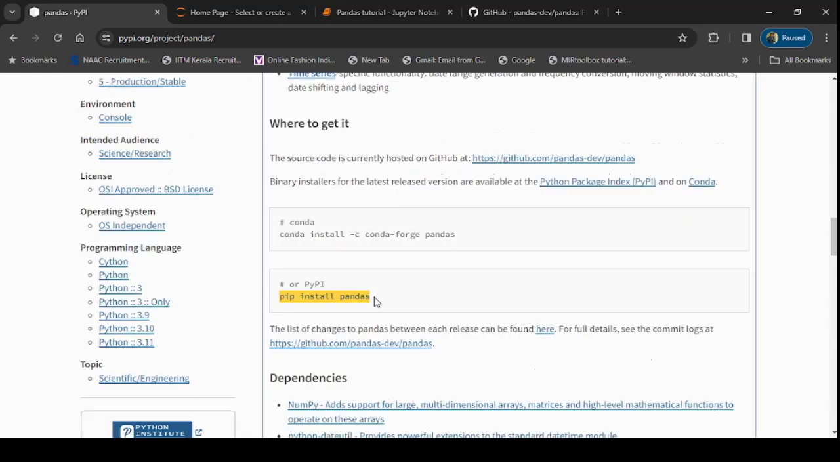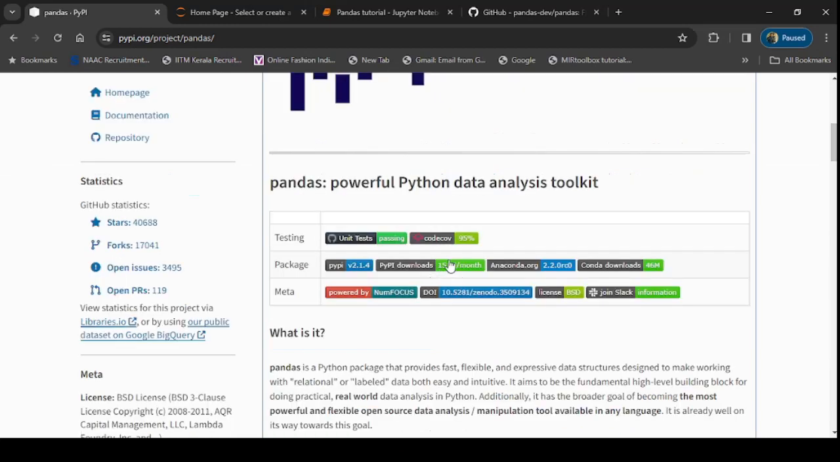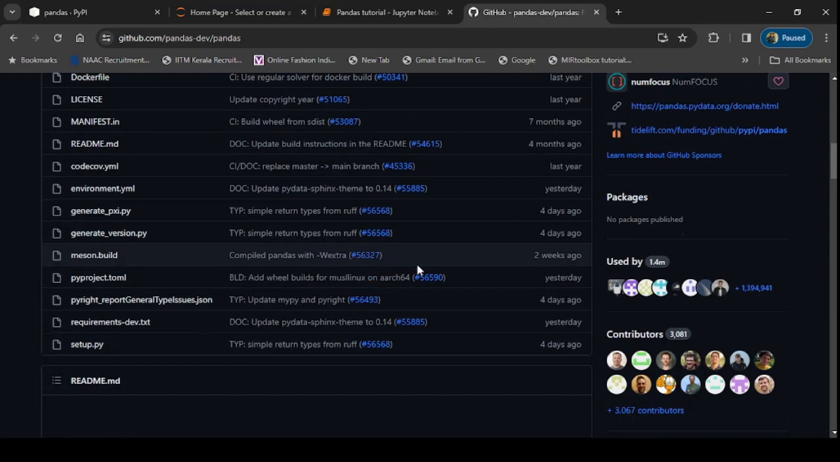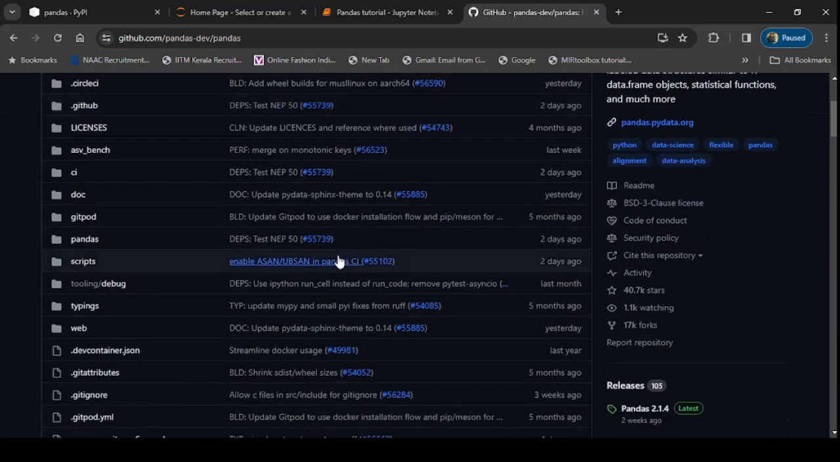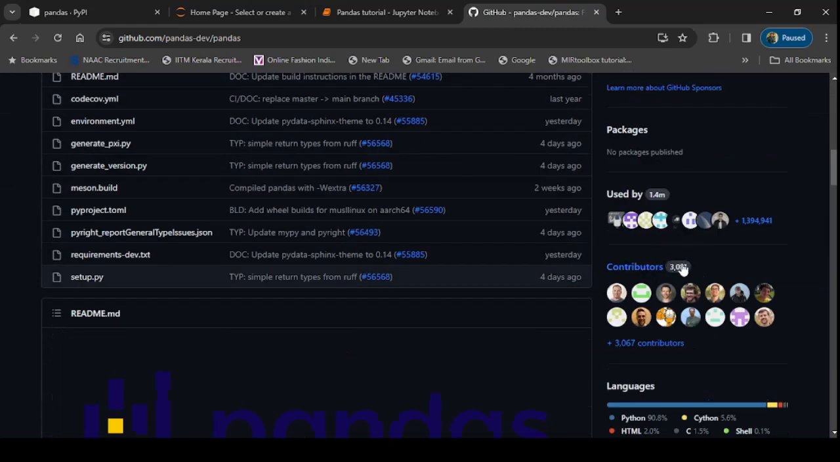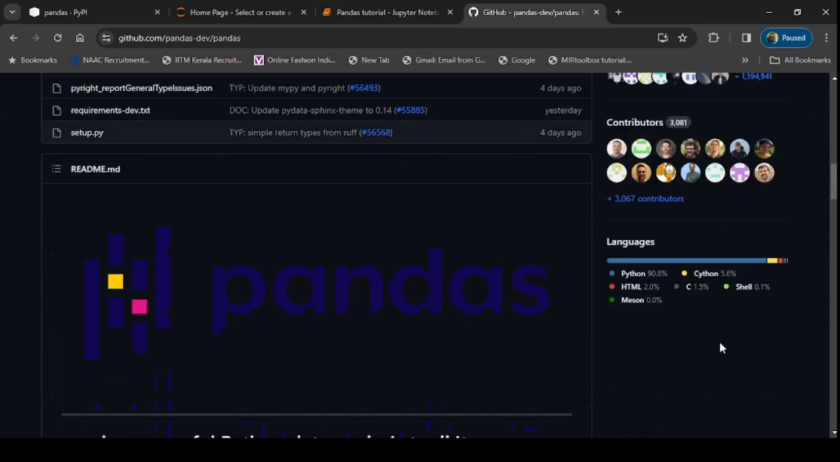By using pip install, you can easily install pandas in your system. Pandas is getting downloaded 151 million times per month. By this, you can clearly understand how popular this package is. Who has developed it? Let's go to the GitHub of pandas to check it out. It's an open source package and the code is available in the pandas GitHub repository. As you can see, there are 3000 plus contributors throughout the world who are enhancing pandas every day. It's mostly a Python based package. However, there is small usage of other languages as well.